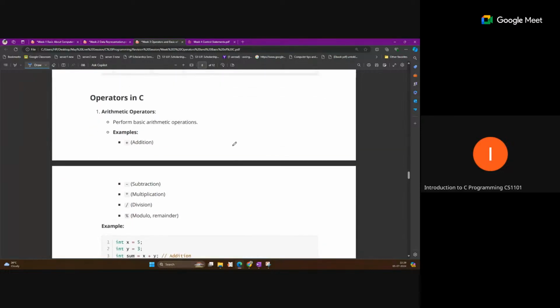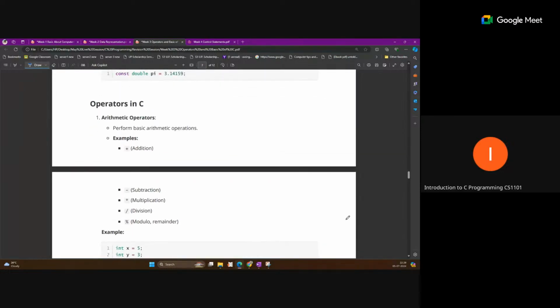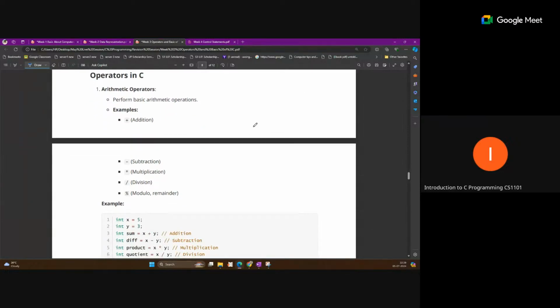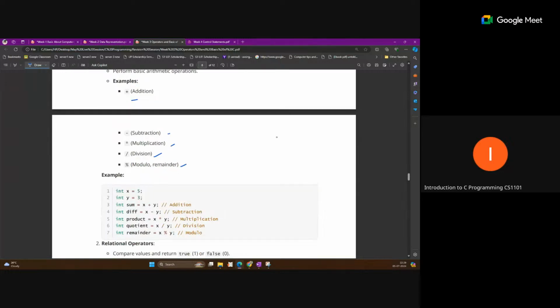So after that, operators. You know that in mathematics you have already used these operators. We have arithmetic operators like addition, subtraction, multiplication, division, and modulo. The percent sign is represented as modulo or remainder.